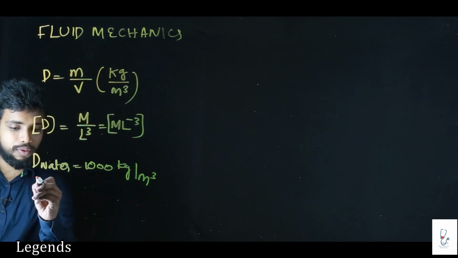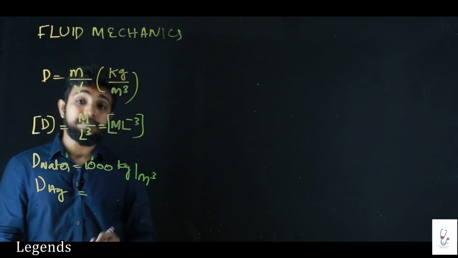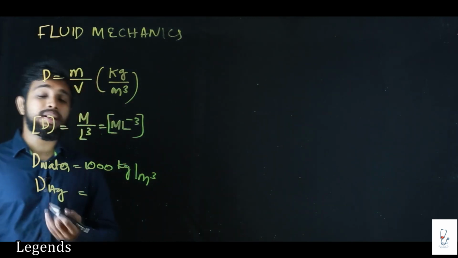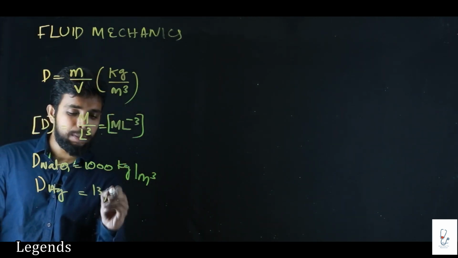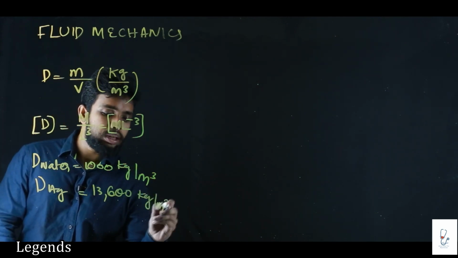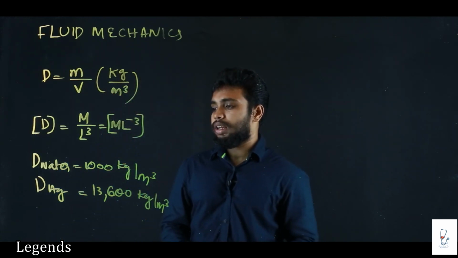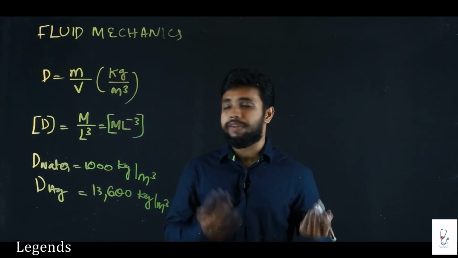Okay, density of water. Sir, what is the density of mercury? The density of mercury is very important because mercury is used in the barometer. It has the highest density. You should keep this value: 13,600 kilogram per meter cube. That is density. Density is a scalar quantity. It has no direction.